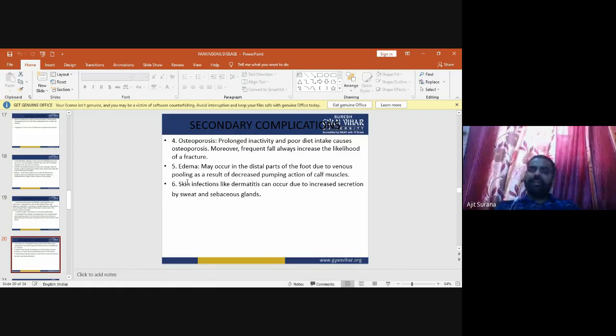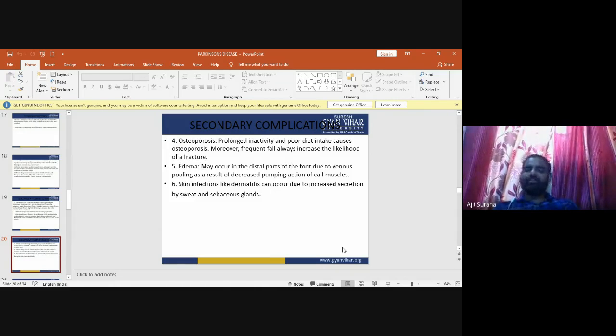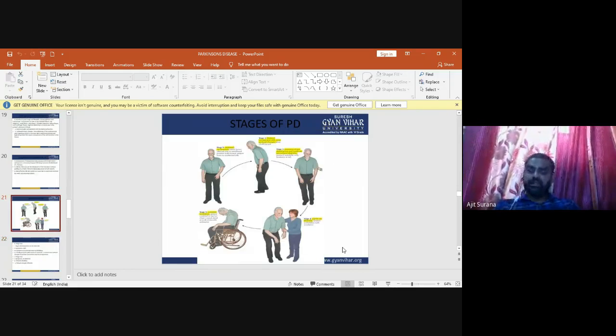Now the next one is edema. Edema mainly occurs in the distal part of the foot due to venous pooling, as a result of decreased pumping action of the calf muscles. Skin infections like dermatitis may occur due to increased secretion of sweat and the sebaceous glands. So these are the secondary complications of Parkinson disease.